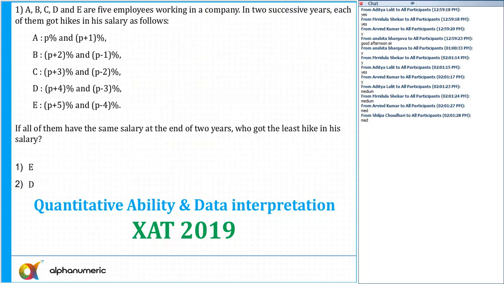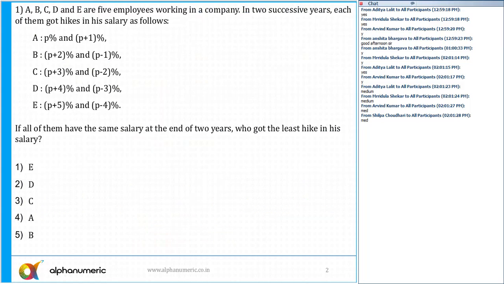All right. So let's start with the discussion here. The first question, and we can see. Can anyone tell me what is the answer of the first question? Anyone who can tell me? A, B, C, D, E. Let's start with the discussion of all the questions here. All those who have attempted it, please tell me what is the answer of question number 1. Now this was an easy one. Arvind is saying option B. What about the others? The correct answer is actually option A.